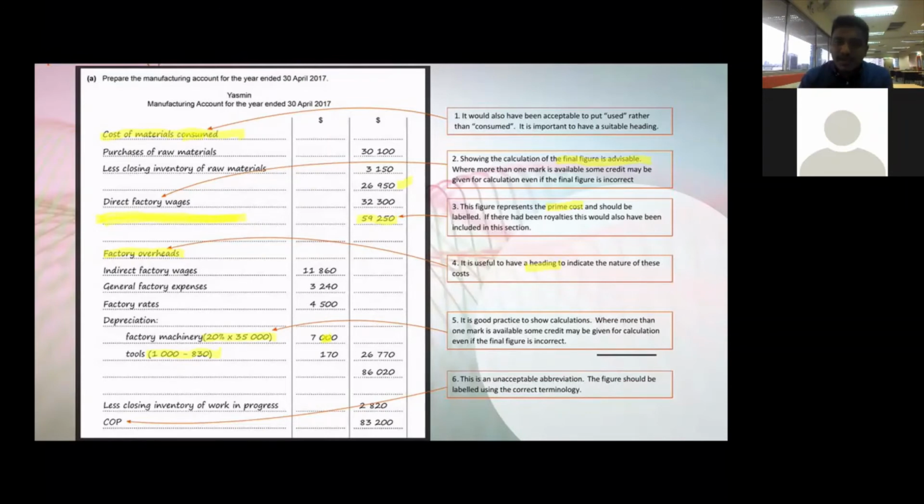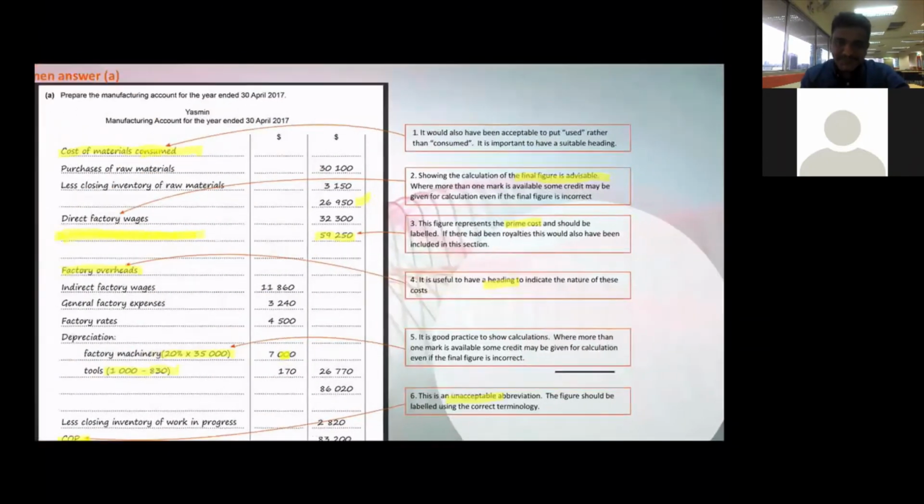And also remember this is unacceptable: short form. No short form in the IGCSE exam. You are not allowed to use any short form. Except, yes, you can use DR CR if it is in an account. But whenever you write in a note, in a long answer, you are not allowed to use DR CR also. You must use all the full terms. Don't use short form. No short form.